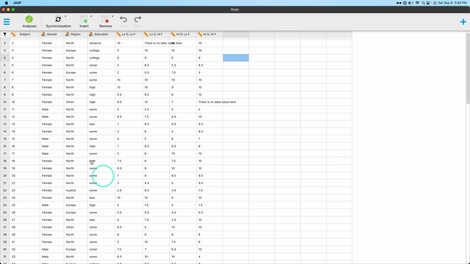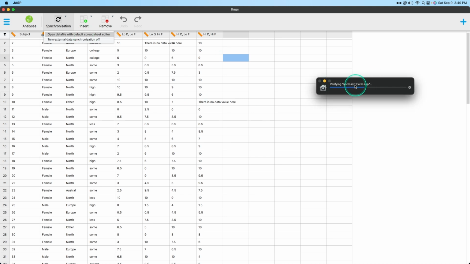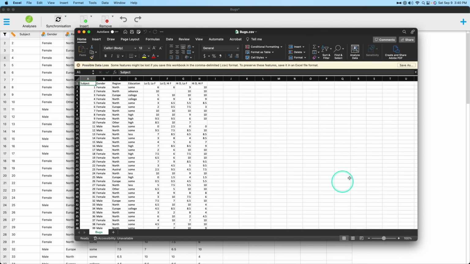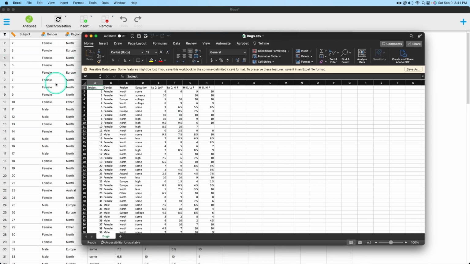So you don't need to do that now because we've got the editing capabilities here. But the synchronization is really interesting. You can open data file with default spreadsheet editor. So if I click on that, what it's going to do is it should be opening my Excel. Yeah, there we go. You can see my beach ball surrounded here, and here it is. Okay, and of course it's telling, hey, you've got a CSV file, so it's not as cool as an XLSX format, and so if I made a change here, it would reflect over here.